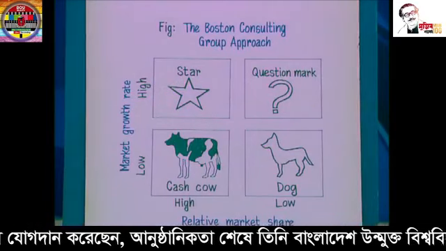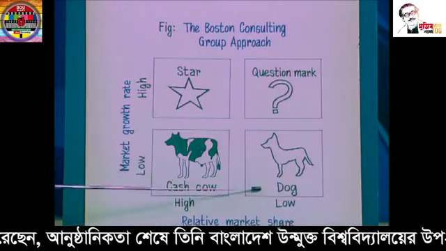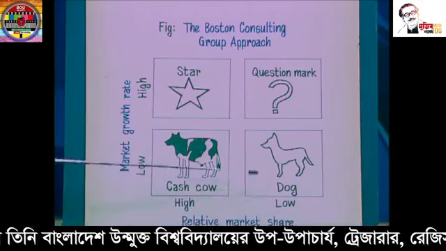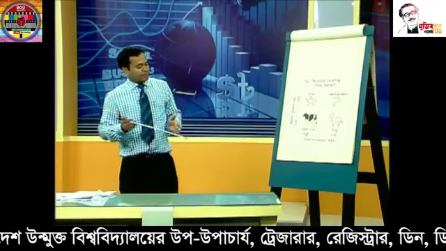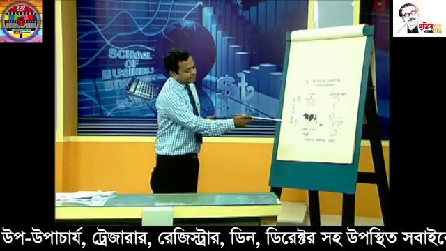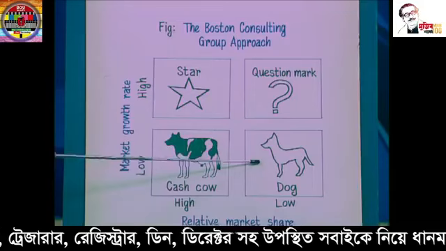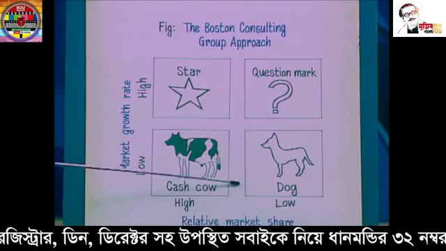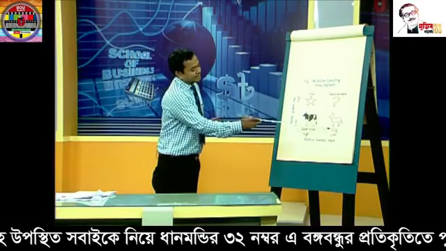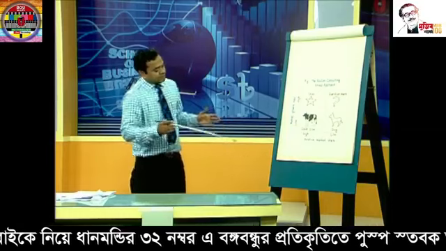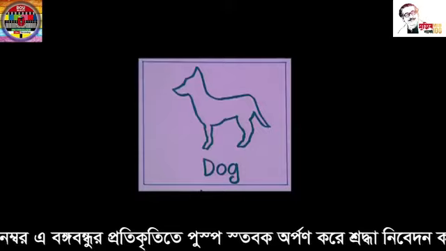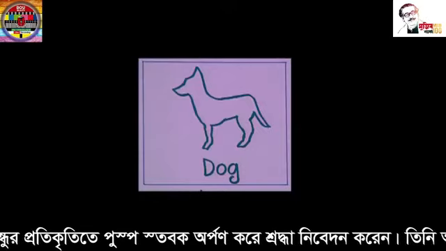And the fourth business portfolio is dogs. Whenever the company has such a business portfolio, it invests a lot of money and has to decide whether this portfolio is suitable for the company or not. Normally the company tries to reduce such business portfolios because a dog cannot create any profit for the company. For this reason the company tries to remove such business portfolios.